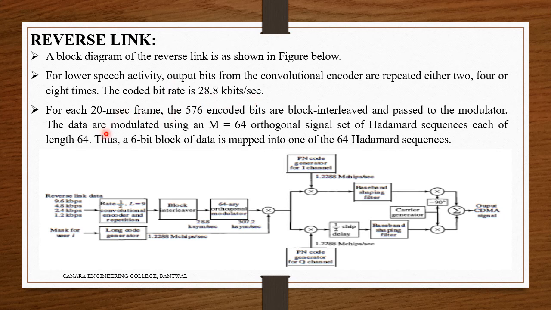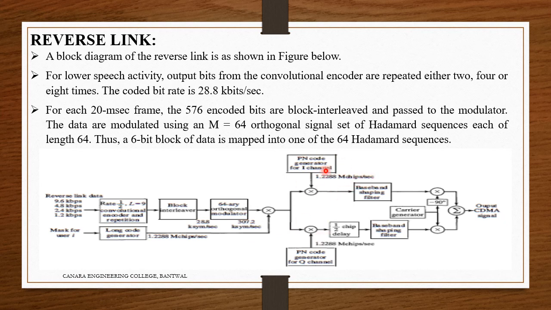For each 20 millisecond frame that we initially had, 576 encoded bits are block interleaved and passed to the modulator. This is the modulator we have. The code is multiplied with the M equals 64 orthogonal signal set of Hadamard sequences, each of length 64. Thus a 6-bit block of data is mapped into one of the 64 Hadamard sequences. The signal is spread by the output of the long code PN generator.